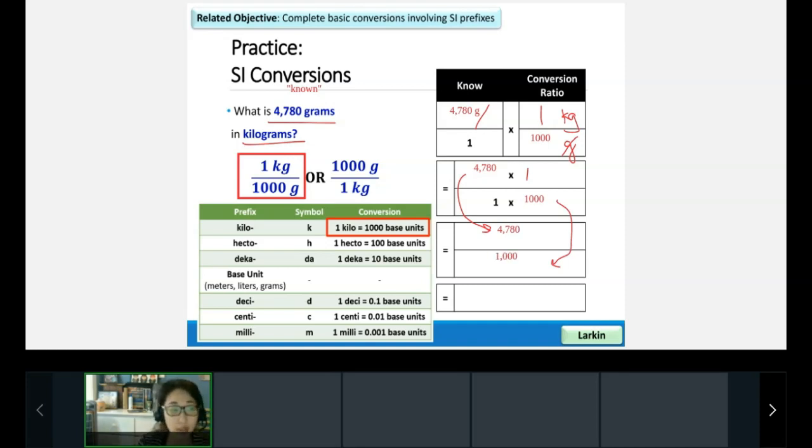All right, so we have a fraction here. Fractions are just division in disguise. Grab a calculator on your phone or on your computer and tell me what is 4,780 divided by 1,000. What is my final answer here?